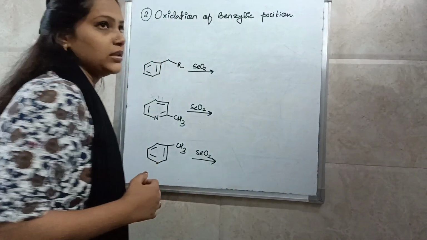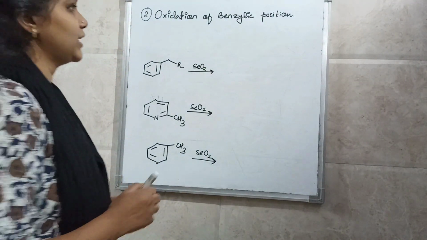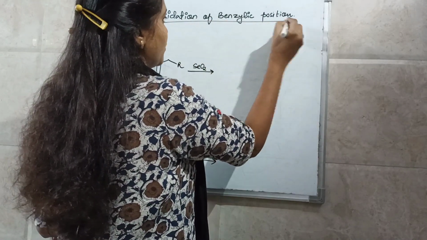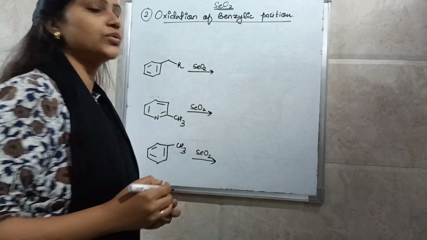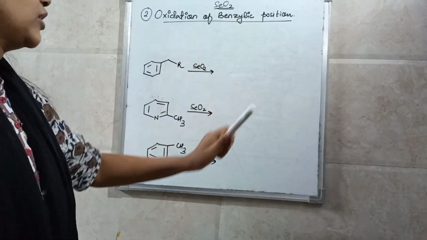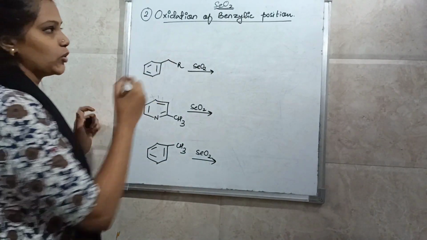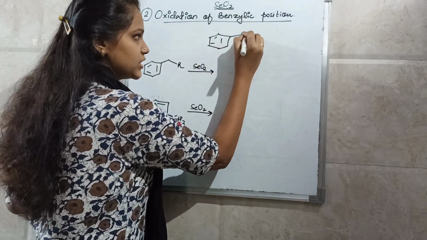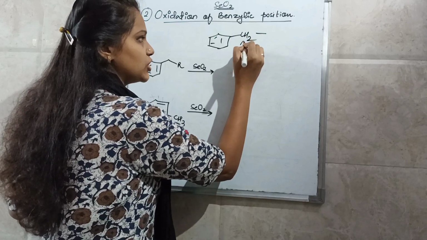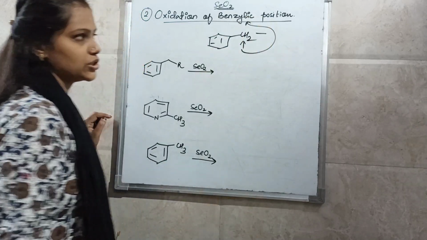So now the second use of selenium dioxide is oxidation of the benzylic position. Okay, so selenium dioxide is also used for oxidation at the benzylic position. So what is the benzylic position? This is a benzyl group, right? This is benzene and this is a benzyl group. So this position is nothing but the benzylic position.